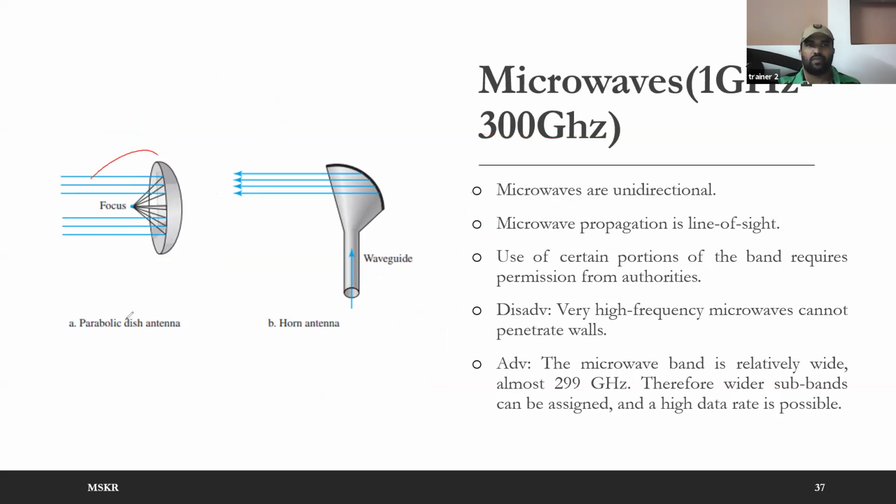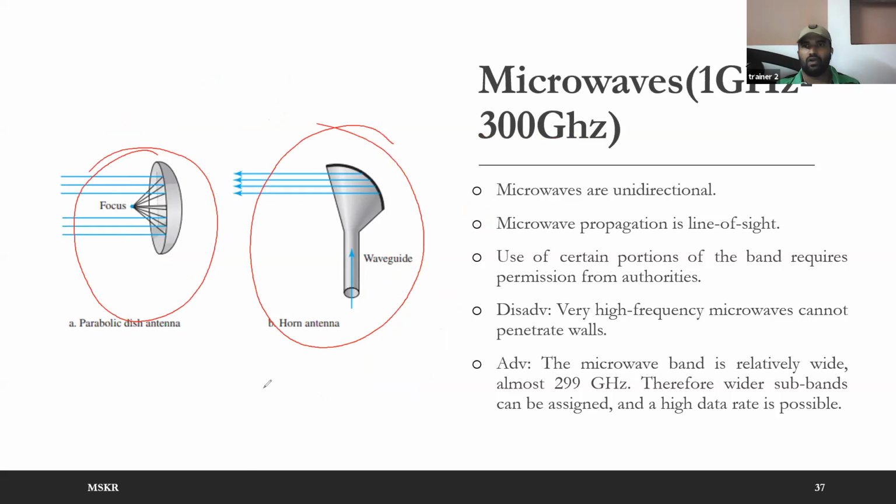You may be using these antennas mostly, and there is another type of antenna which is called a horn antenna. These horn antennas are used in some locations, especially in satellite communications. I am not talking about TV to satellite communication. I am talking about satellite to satellite communication and satellite to control station communications.